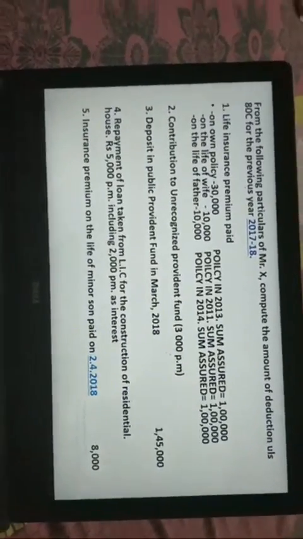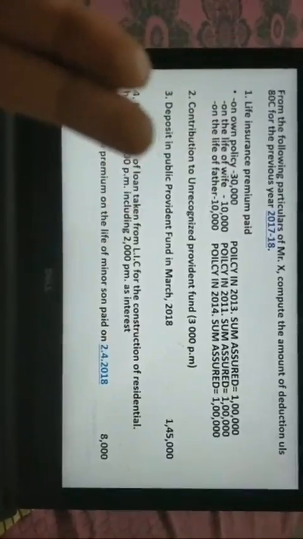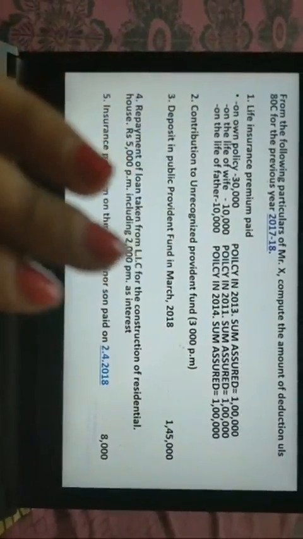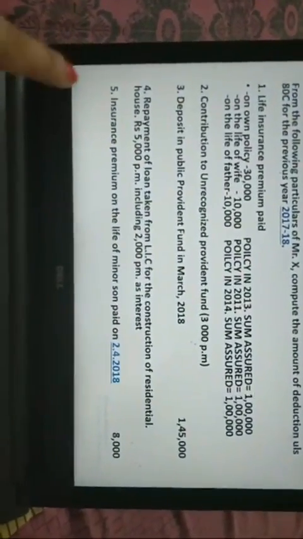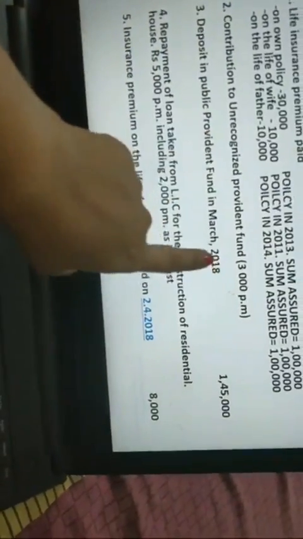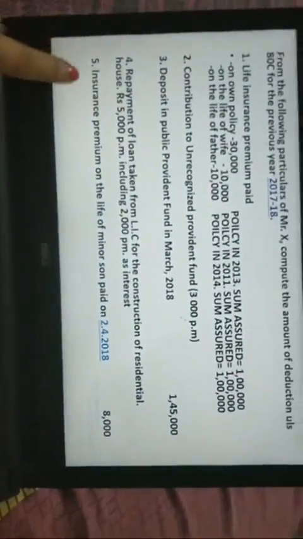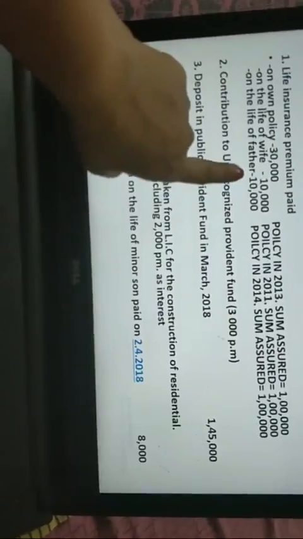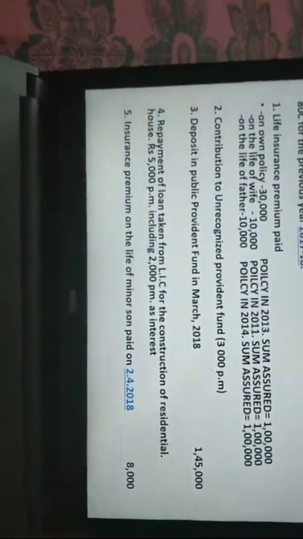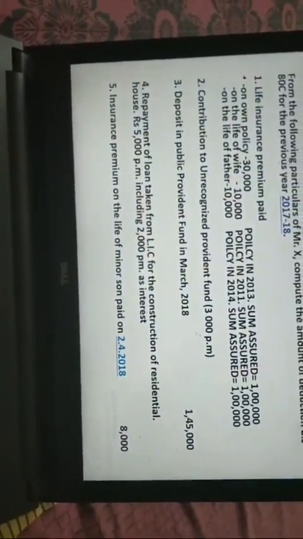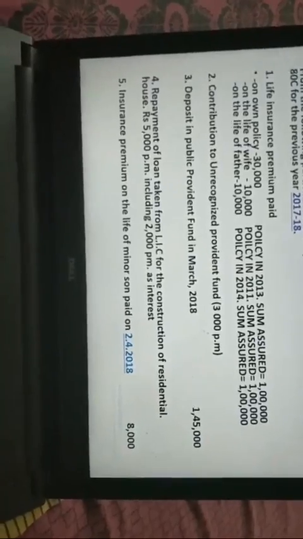Life insurance premium can be in the name of the assessee, in the name of the spouse, and in the name of the child. So there are only 3 parts. Now, contribution to unrecognized provident fund. Here you don't have to consider it because it is unrecognized. Third one, deposits in public provident fund, you can claim for deduction of 1,45,000.